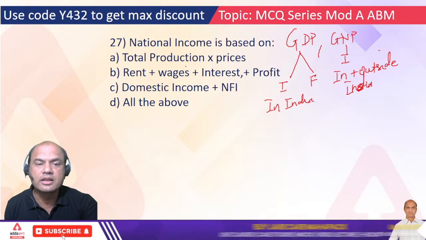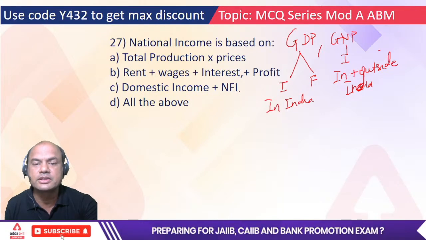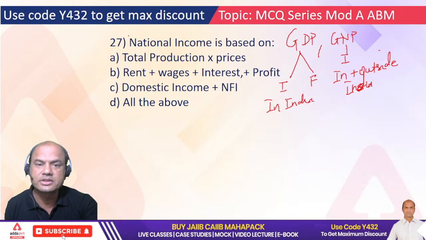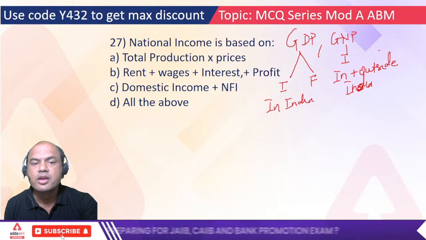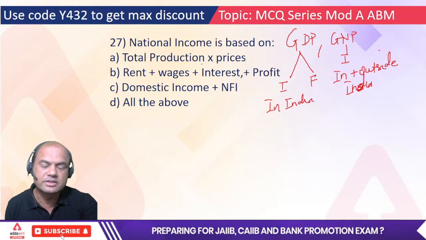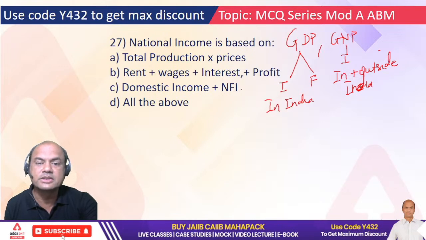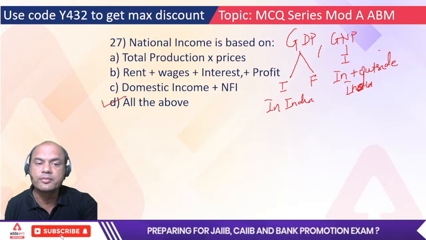The correct answer: total production into prices, done. Rent plus wages, done. Domestic income plus NFI, net funds inflow, done. So it is all of the above.